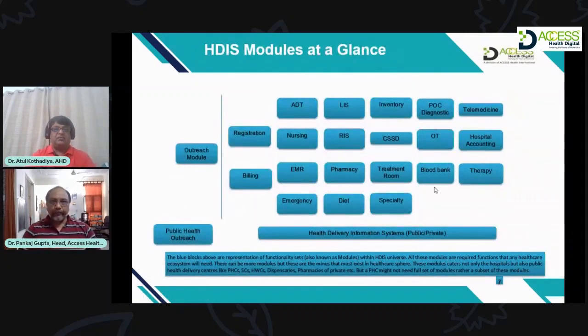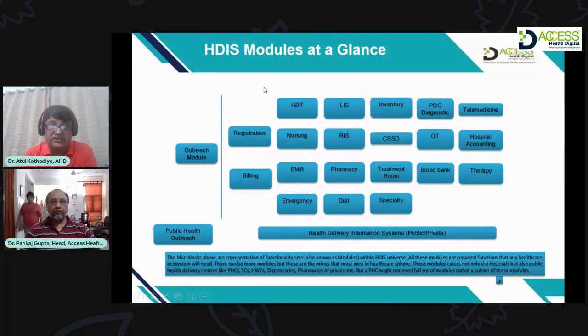Now coming back to the different modules of a hospital information system or clinic management system. Depending on the functionalities or features of a particular solution, these modules are part of the solution. If you consider a clinic management system or OPD, then only registration, billing, EMR, and giving orders are important. But a hospital needs a lot of modules, for example ADT, which is admission, discharge, and transfer.